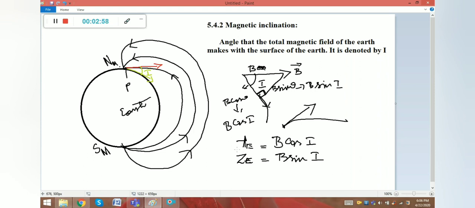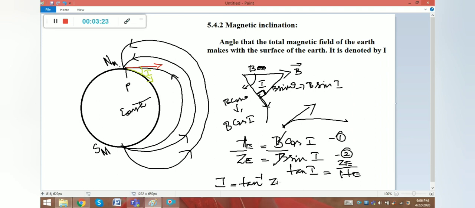So if you divide the two equations, 1 by 2, B gets cancelled. So we can take tan I is equal to, reciprocal of this equation, sin I by cos I is equal to ZE by HE, right? ZE by HE, or we can calculate the angle of inclination as tan inverse of ZE by HE. Clear?